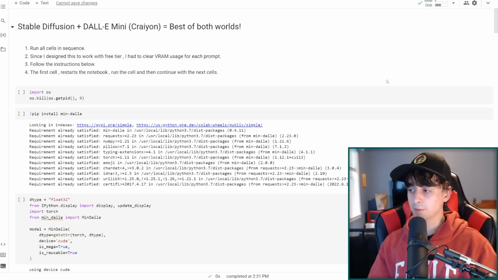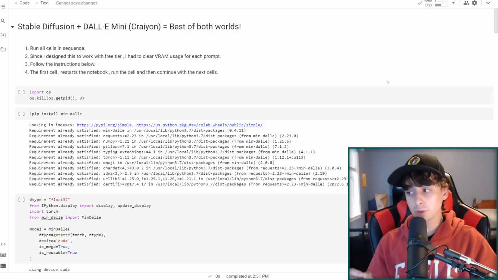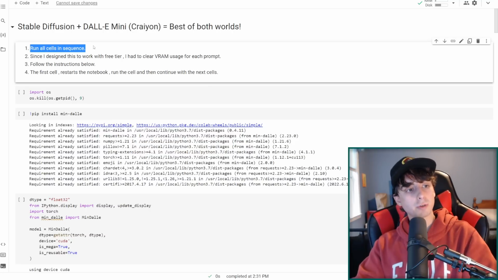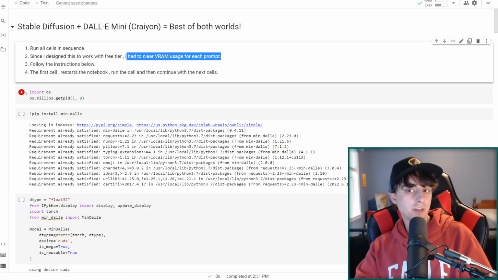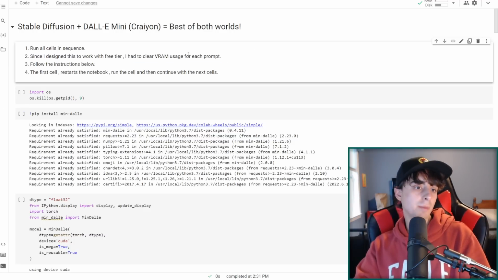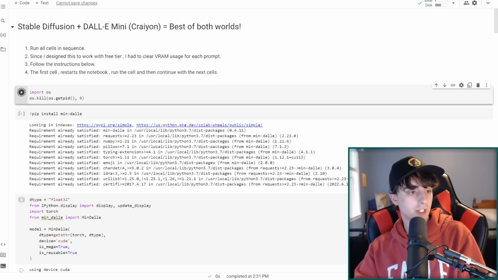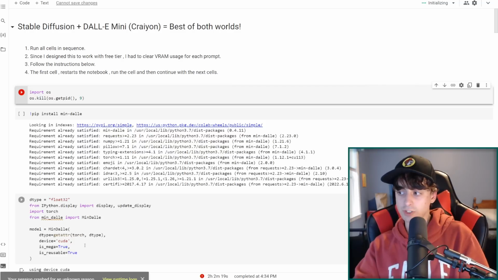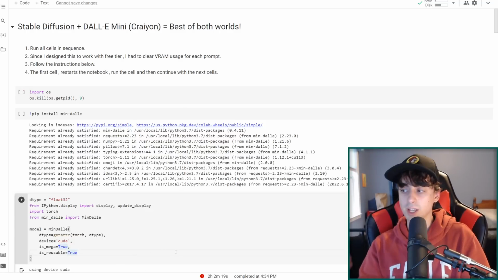So this Google Colab, of course, like all of the other Google Colabs, is free to use. It is a little tricky to run. I'm not going to do a full tutorial on it today, but basically what we want to do is run all the cells in sequence. At some point, when you run these, it has to clear the VRAM usage to get both of the models in the same thing. So that's when you see, for example, you run something like this and it says that your session has crashed. That's it basically clearing out the VRAM memory of the Google Colab so we can get this to work for free.